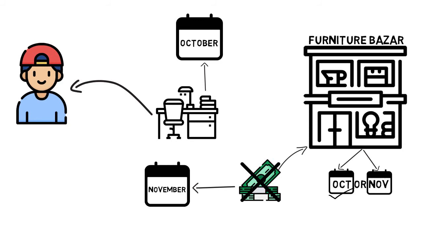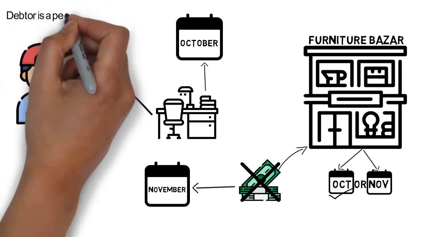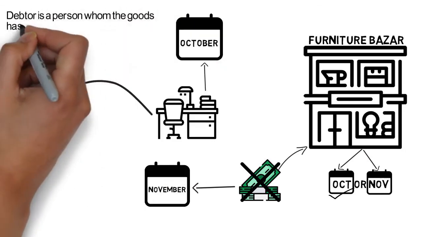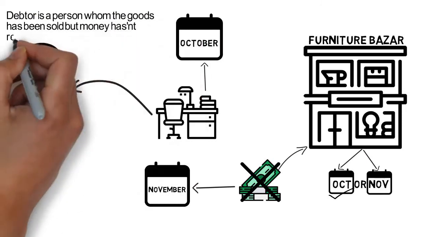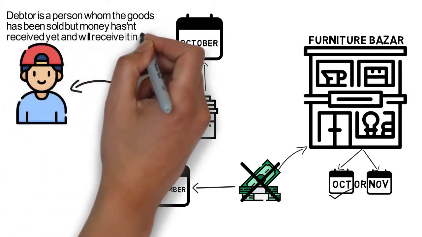Yes, but Furniture Bazaar hasn't received any money. So how will Furniture Bazaar record this transaction? Let me remind you the word debtors, which we have already discussed in our previous videos. Debtor is a person to whom the goods have been sold but money hasn't been received yet and will be received in future.